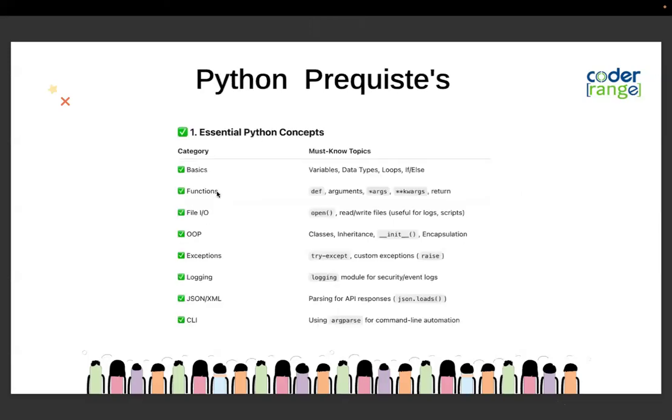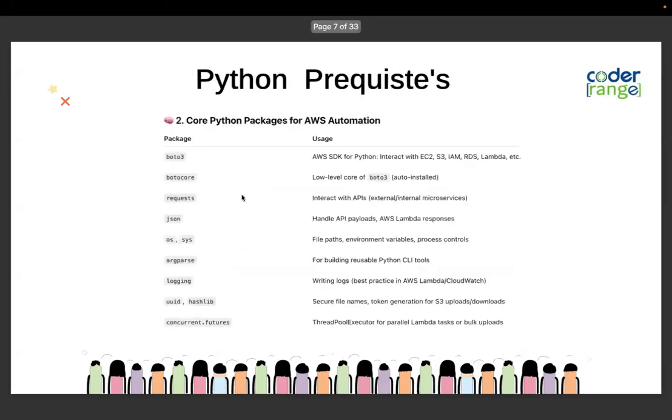We wrote some Python code for functions and data structures. We also tried to write how to create a package and how to execute a package. But most of the audience were asking me, Venkatesh, do we really have to give importance to packaging? Yes. If you don't know how to work with packages like requests, json, os, logging, and boto3, all these packages are important to interact with your AWS resources. That is going to be a necessity.